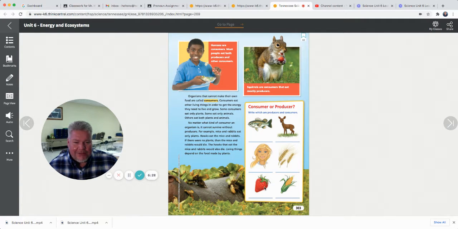Wheat, it's a producer because it's a plant. It makes its own food. Strawberry, it's a producer. It's part of a plant. It makes its own food. Corn is a producer. It makes its own food. Okay, it's a plant.